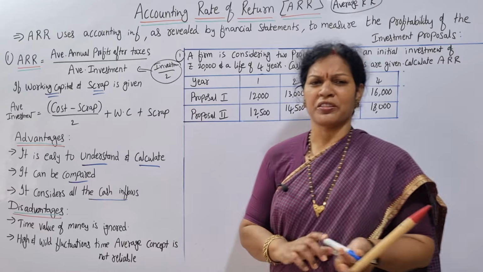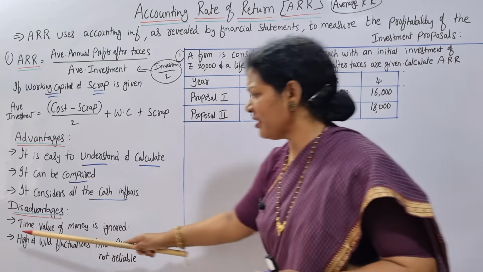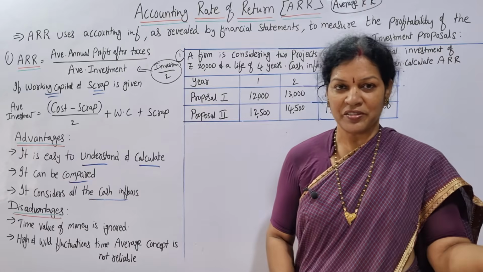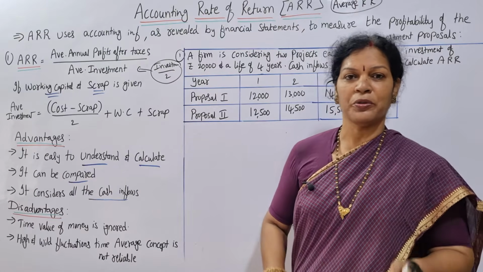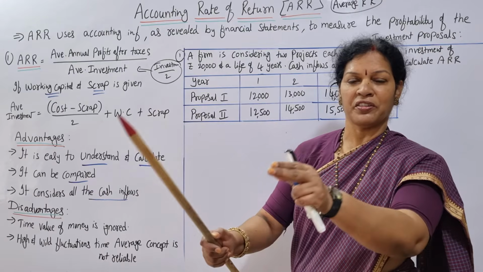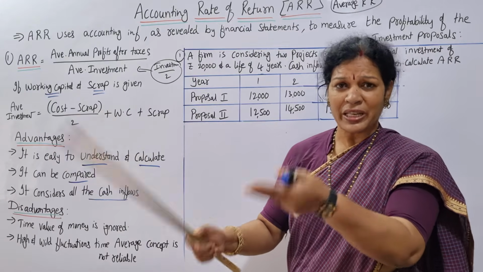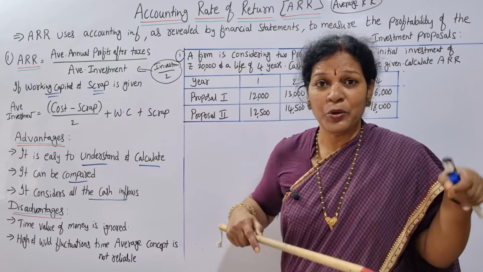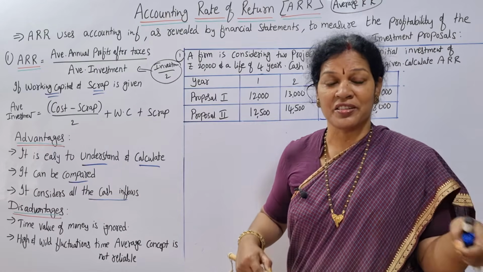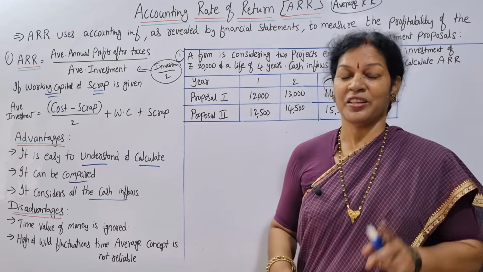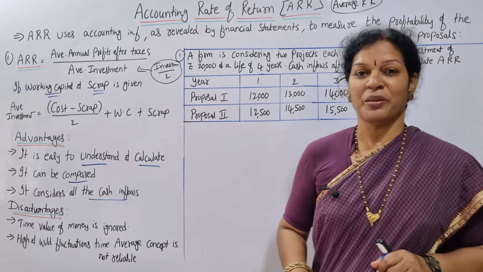And the disadvantages also. The main disadvantage is that time value of money is ignored. At present, what is the value? In future, I am going to get so and so inflow. My profit in the first year is this much, second year this much, third year this much. That profit value, how much is it at present? That time value is ignored here. That is why we call it a traditional method.